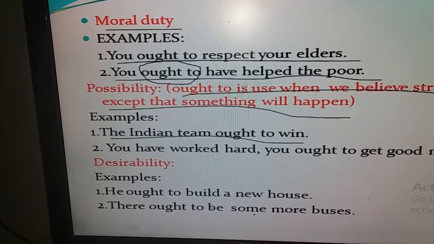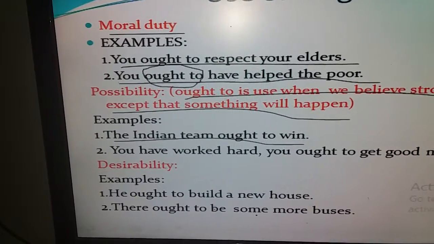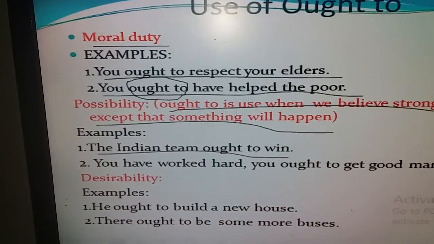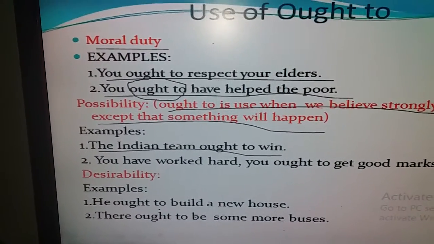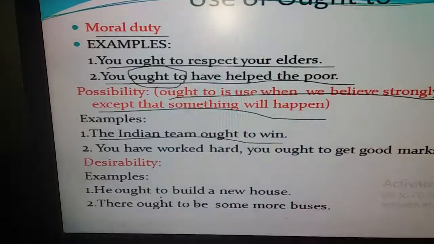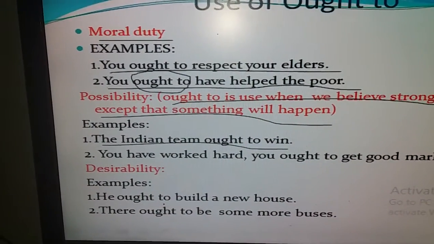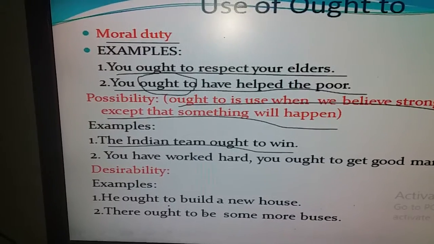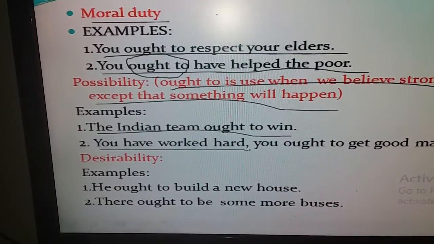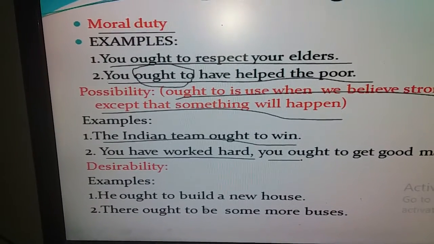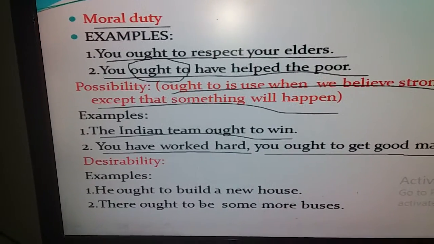So dear students, we use ought to for moral duty, we use ought to for the possibilities when we believe strongly or accept that something will happen. Let's read the next example. You have worked hard. You ought to get good marks.